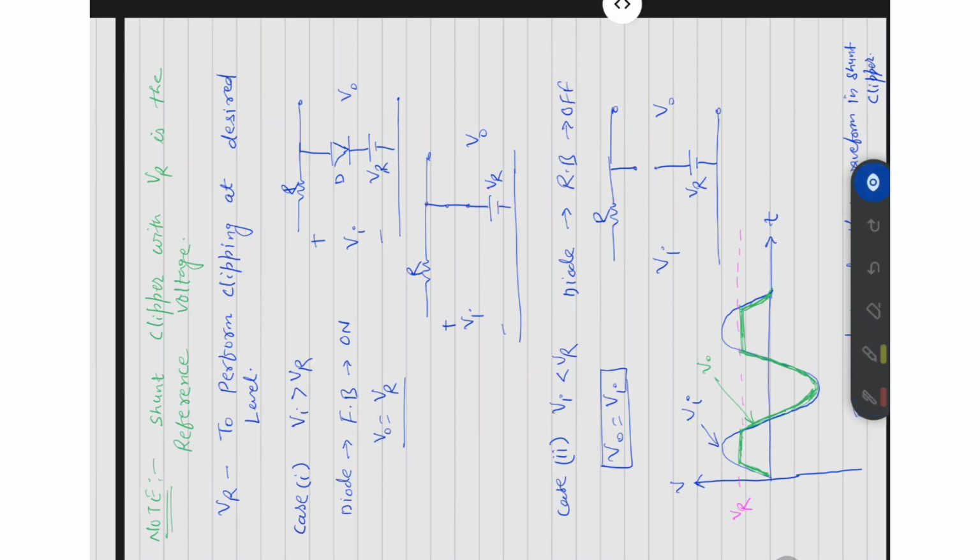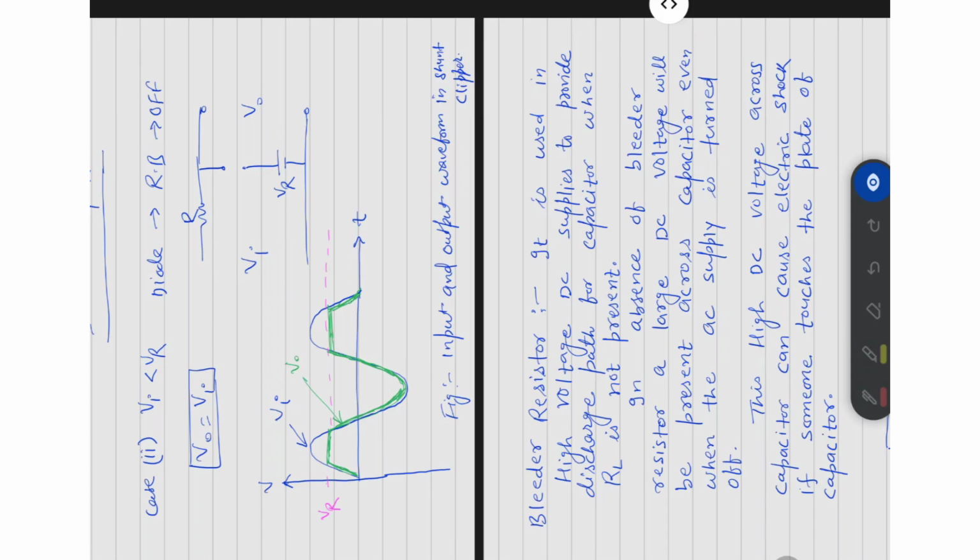How will we draw the waveform? The blue color is the input signal and the green color is the output signal. Above VR, the output will be 0. It means it clips at the desired reference value. Above the desired reference level, the input is removed.